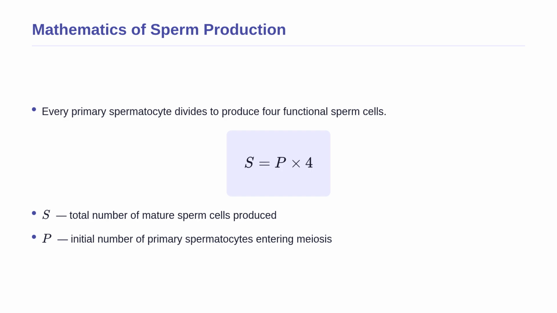The variable P represents the initial number of primary spermatocytes entering meiosis. If the number of primary spermatocytes increases, the number of resulting sperm increases by a factor of 4. This massive multiplication factor highlights the incredible scale of sperm production, ensuring males can produce millions of sperm continuously.